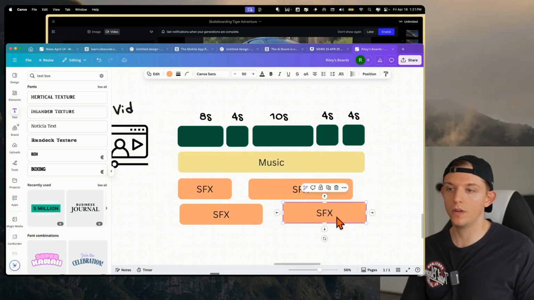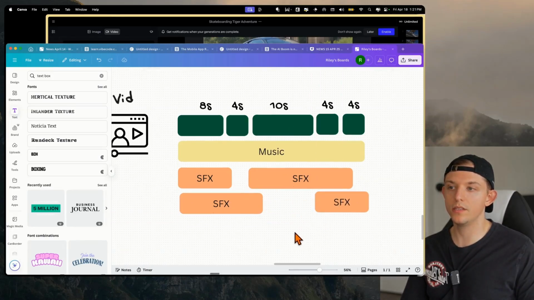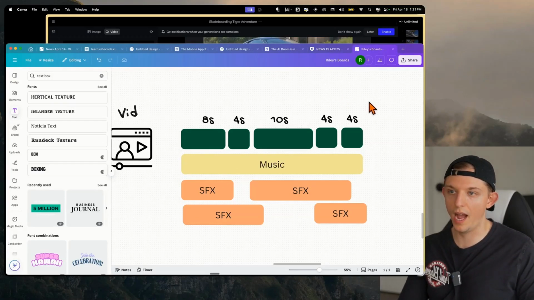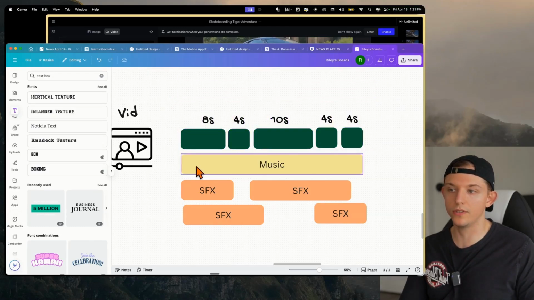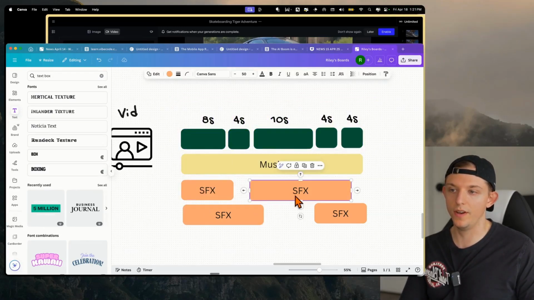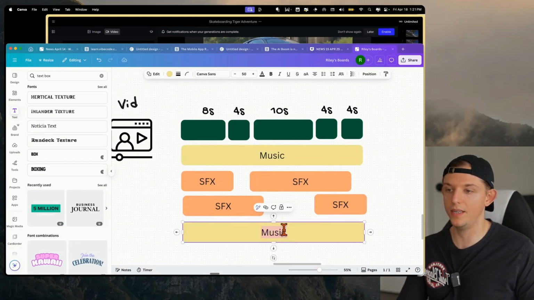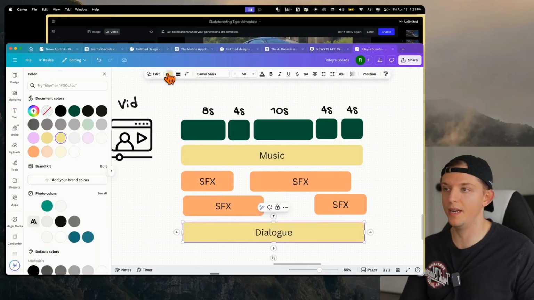But ultimately, we're going to be creating something that might look more like this. And so this is what actually makes up a video, right? A video is not just the actual video frames, right? These need to be consistent. They need to have a consistent style, but there also needs to be music and some good sound effects. And the third layer of audio is going to be dialogue. Let's say we're going to have some dialogue.